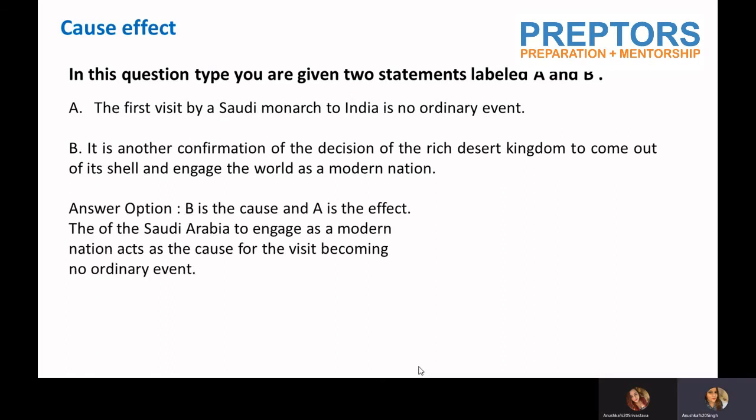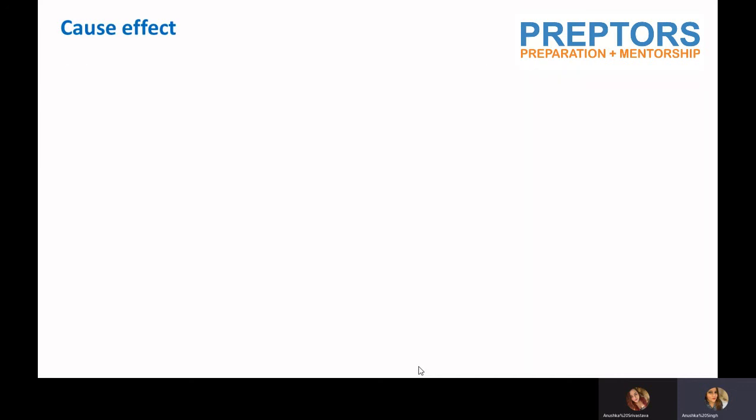Now, obviously, in this case, I can very evidently see that my answer is 2. B is the cause and A is the effect. Because when it says that it is confirmation of the decision of the rich desert kingdom to come out of its shell and engage the world as a modern nation, the decision of the rich desert kingdom guarantees that it becomes no ordinary event, right? So the decision is something which gives you a guarantee that it is not an ordinary event, and thus my answer is option 2.